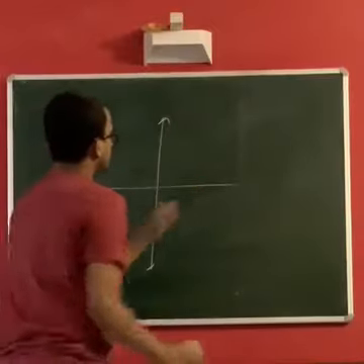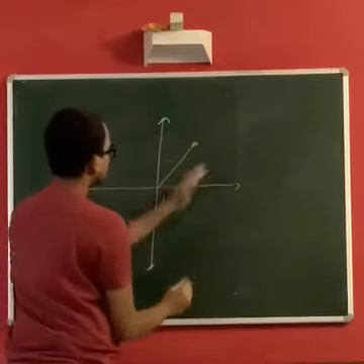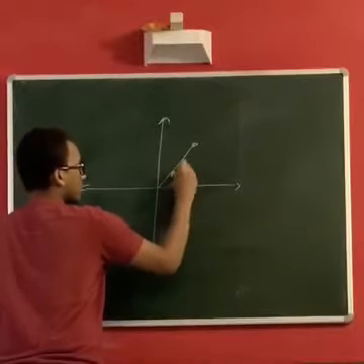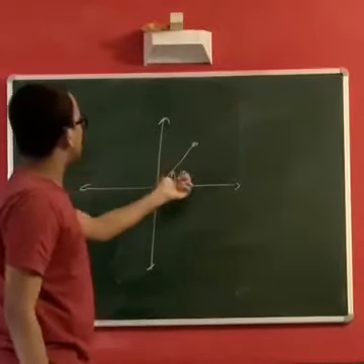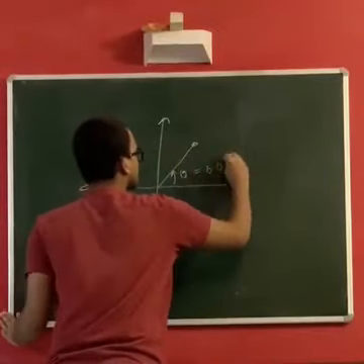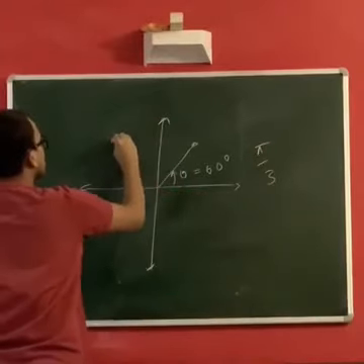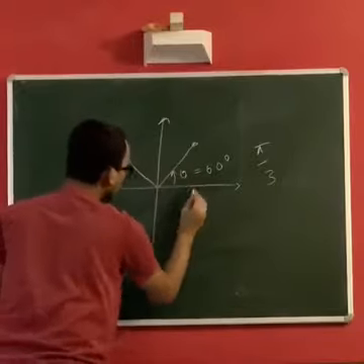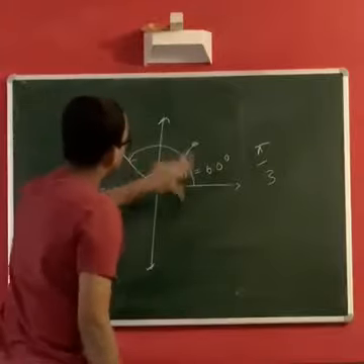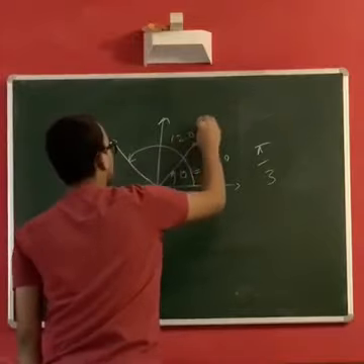So if the complex number is in the first quadrant, then this theta will take a positive value and will be an acute angle, right? So something like 60 degrees or pi by 3. Now if it is in the second quadrant, again you have to go from the positive x-axis in the anti-clockwise direction. It will be an obtuse angle yet positive, something like 120 degrees maybe.